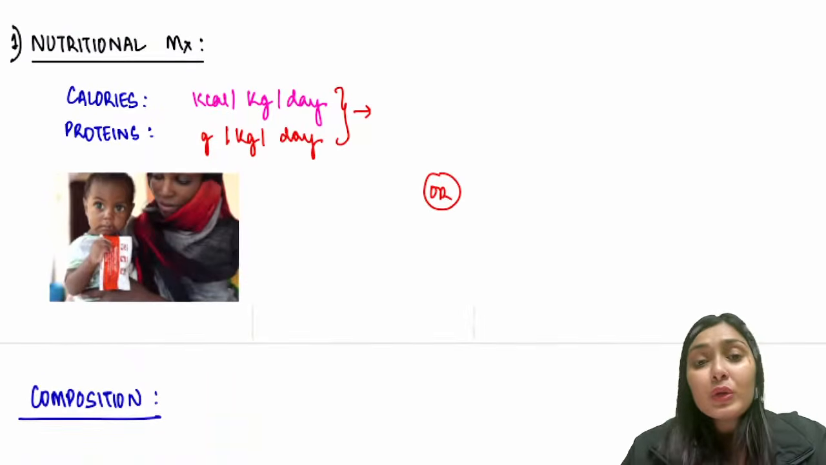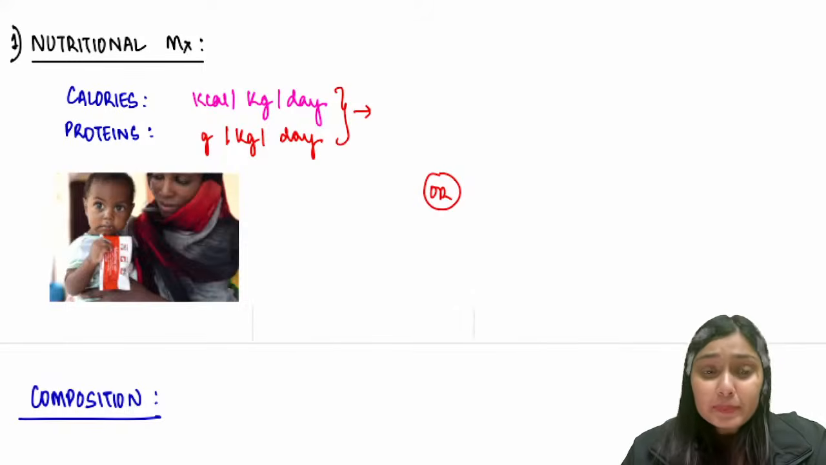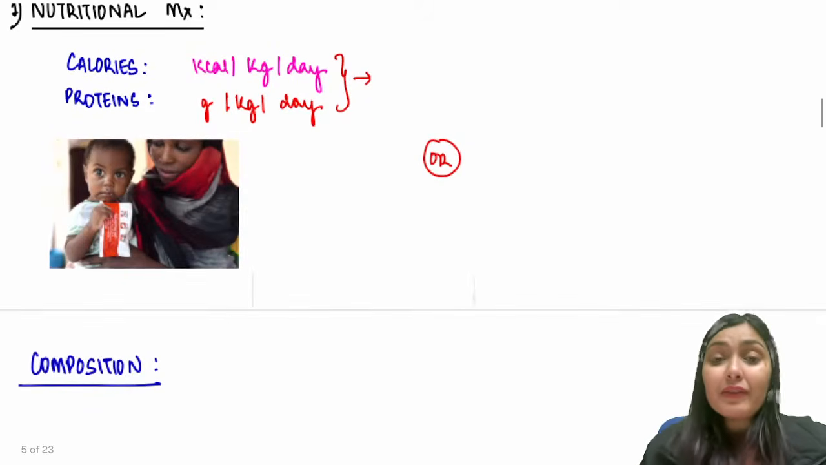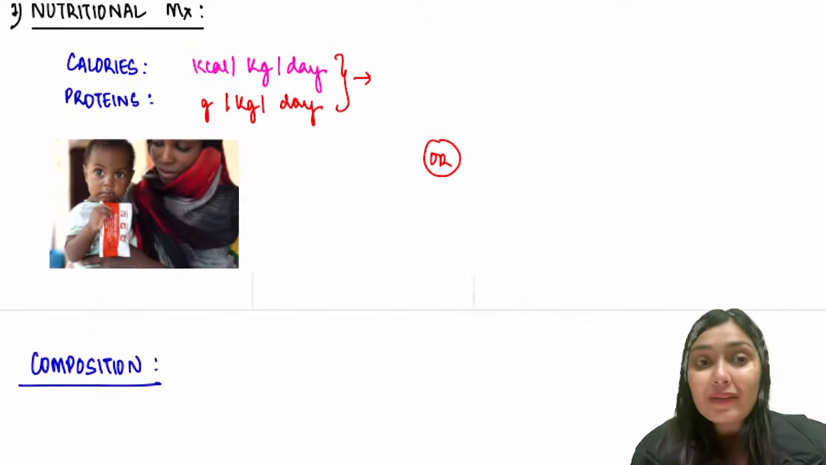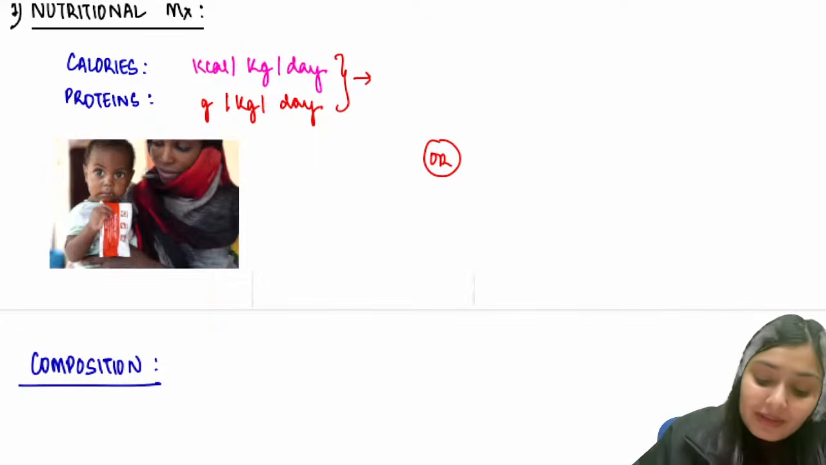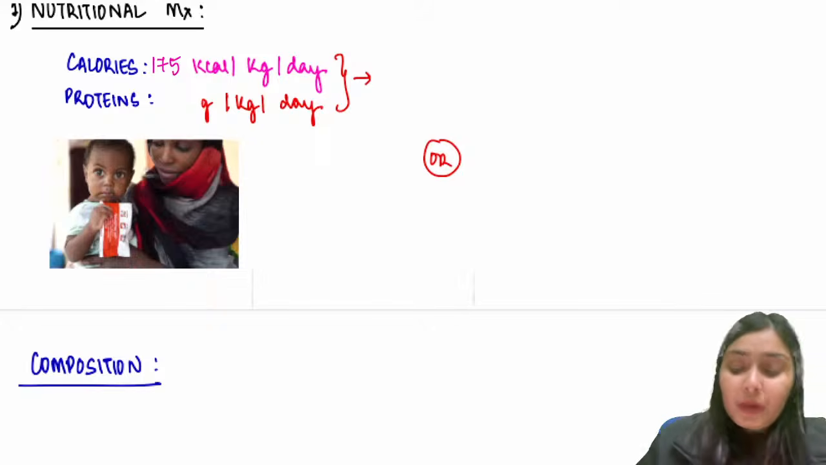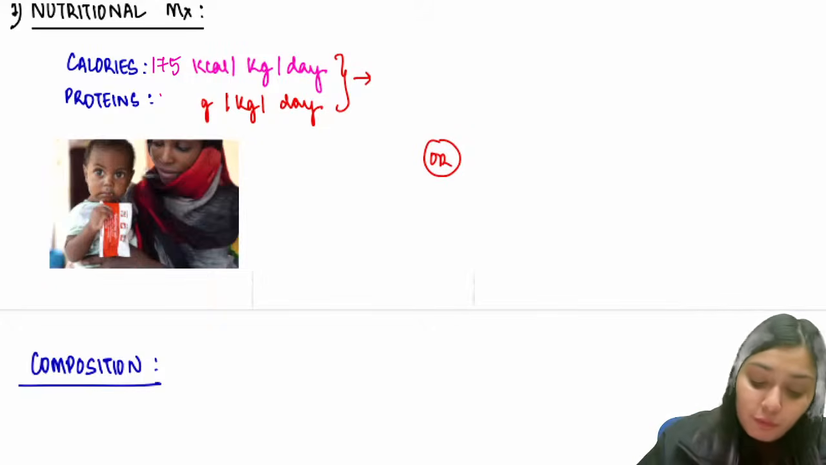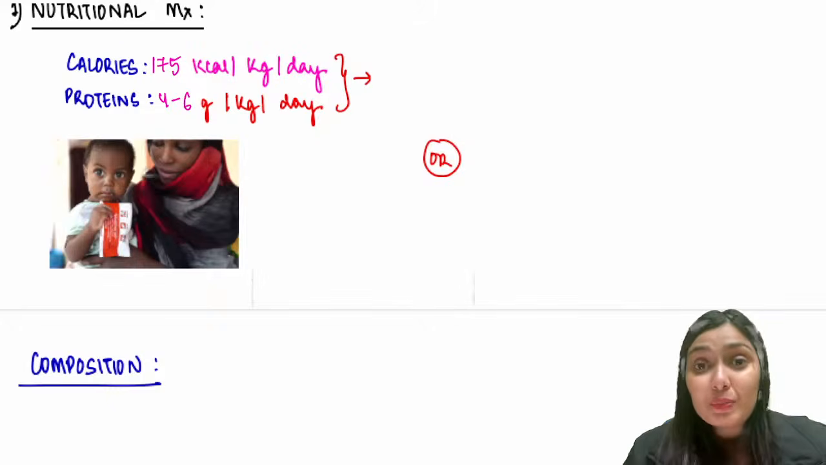So what are you going to tell the caretaker of this child? Definitely this child now needs more calories. So you tell the mother or the caregiver that this child now needs more calories. How many calories are required? We say 175 kilocalories per kg per day. And in this calorie, proteins should be 4 to 6 grams per kg per day.